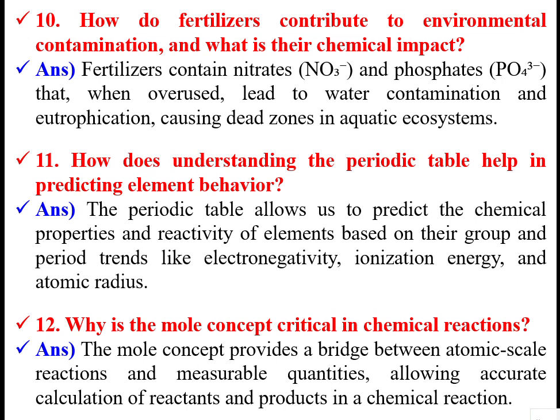The mole concept provides a bridge between atomic-scale reactions and measurable quantities, allowing accurate calculations of reactants and products in a chemical reaction. The reactants and products participate in proportion to their moles, not in proportion to their quantities.